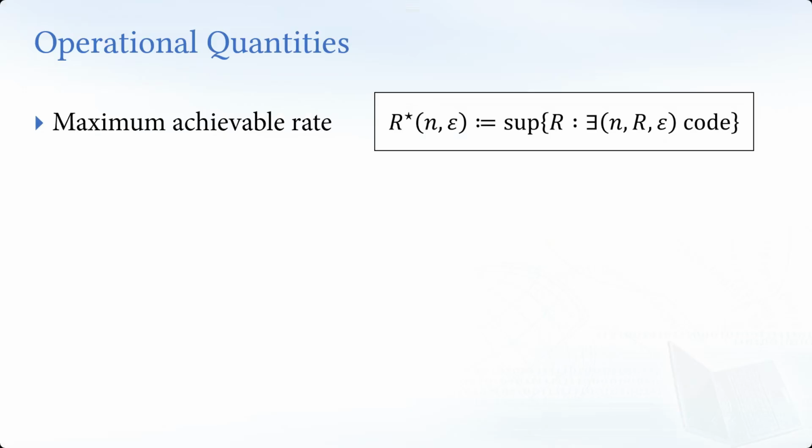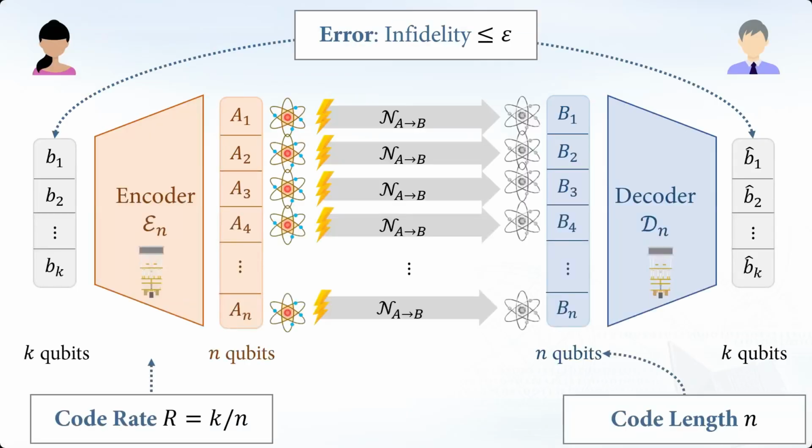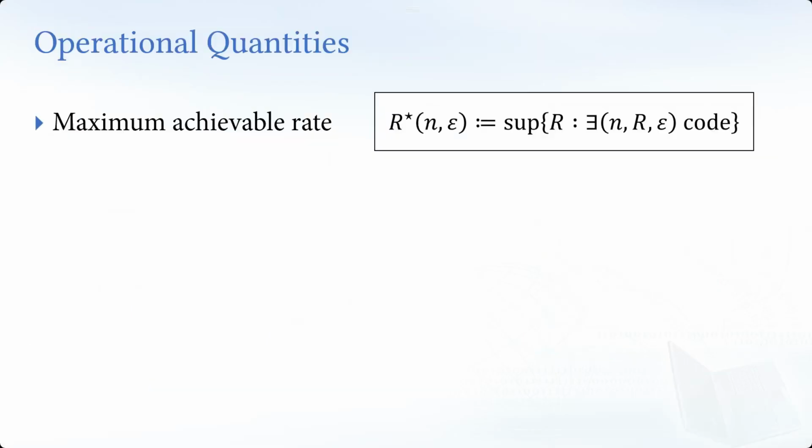So let's get more precise. Often we define what we call the maximum achievable rate, which is the largest possible transmission rate among all (n, R, epsilon) codes. What is an (n, R, epsilon) code? It is just a pair of an encoding process in Alice's lab and a decoding process in Bob's lab, such that the encoder and decoder have those parameters: code length n, code rate k over n, and infidelity no larger than epsilon. Among this possibly infinite class of codes, we find the largest R. We call it the maximum achievable rate, and I put a star here.